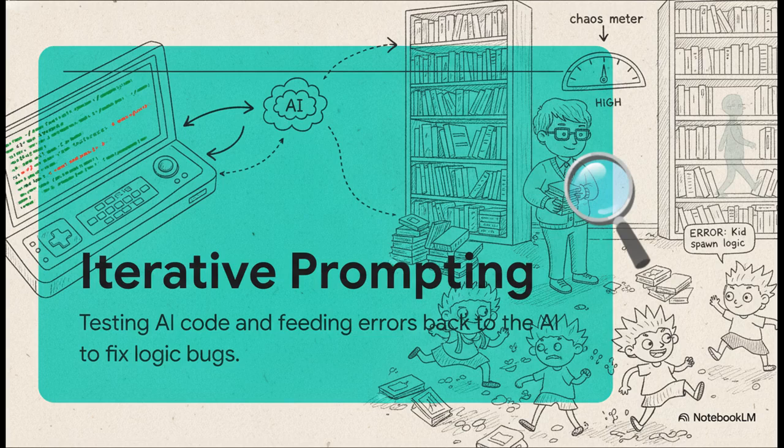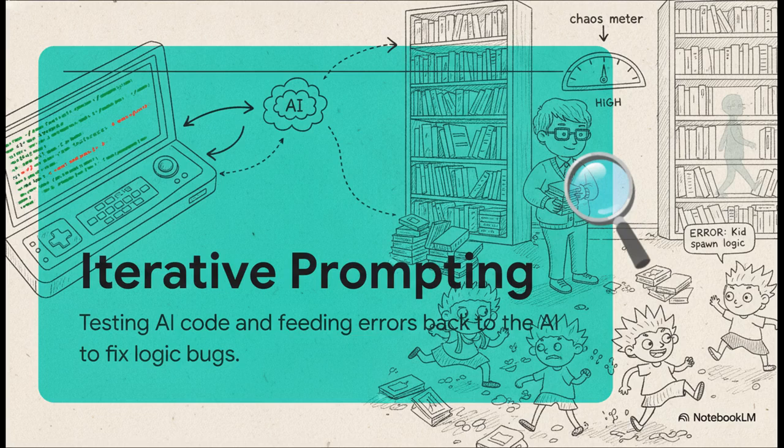But what happens when things break? Because, spoiler alert, they absolutely will. That brings us to iterative prompting. Creator Matt Wolf used a tool called Claude Code to build a game called Library Survivors, which is such a hilarious concept, by the way. You play as a librarian desperately putting away books while rowdy kids run around, causing this chaos meter to spike.